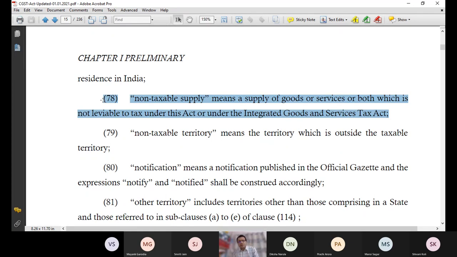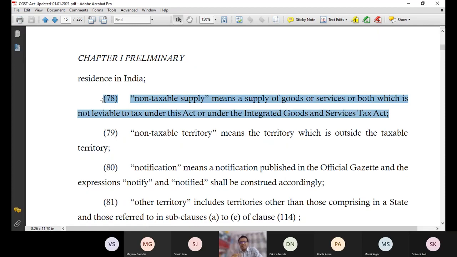Now what is the answer of this non-taxable supply? Alcoholic liquor for human consumption, as well as those 5 petroleum products. Now, as far as those 5 petroleum products are concerned, technically they are leviable to tax under GST laws, but the date of their applicability is deferred or not yet decided.